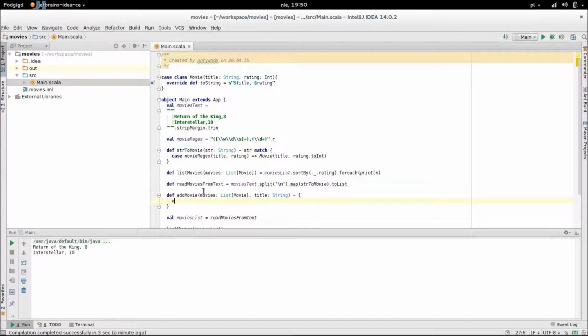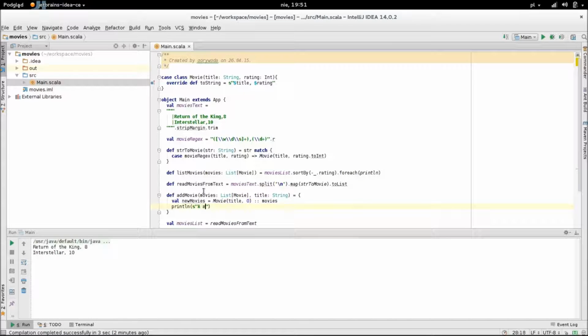This is the new movie constant. The rating of the new movie will be 0, and using the double colon operator is how we add a new element to the beginning of a list. It's a constant time operation.